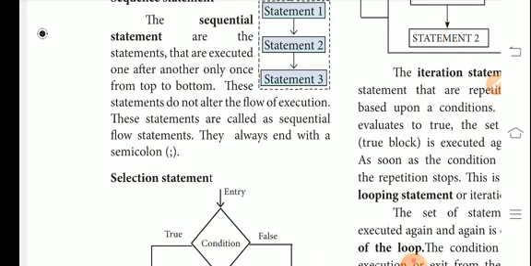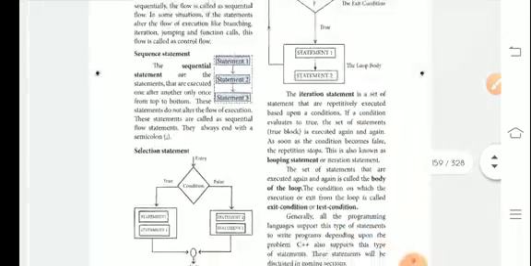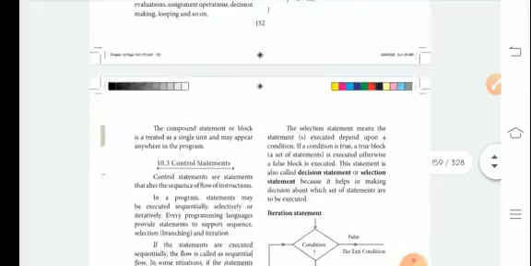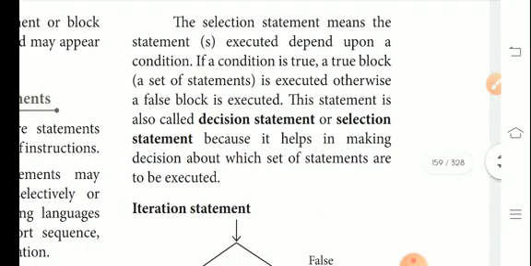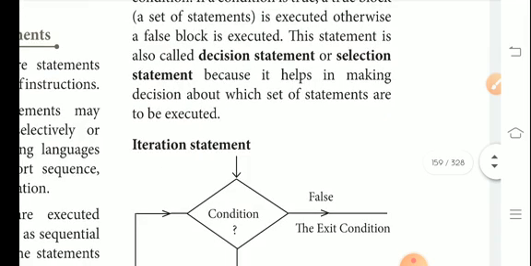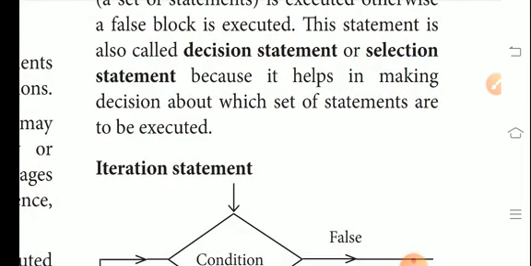The selection statement means a statement is executed depending upon a condition. If a condition is true, a true block statement is executed, otherwise the false block is executed. This statement is also called a decision statement or selection statement because it helps in making a decision about which set of statements are to be executed.